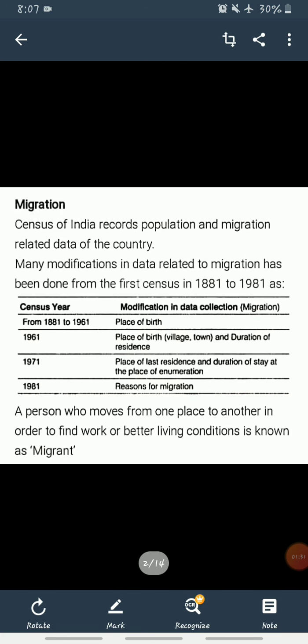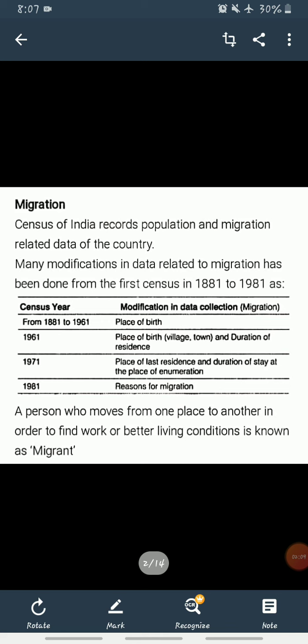So, the Census of India records population and migration related data of the country, and many modifications in data related to migration have been done from the first census in 1881 to 1981 as below. Clear? Now you can see in the table, from 1881 to 1961 the modifications are according to the place of birth, and in 1961 according to place of birth and duration of residence where the people live.